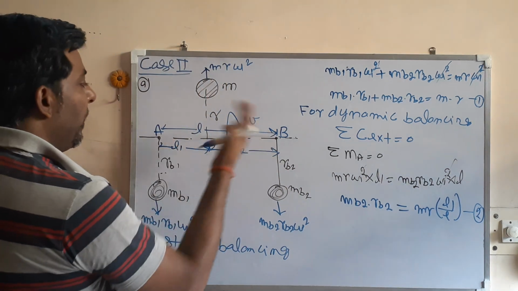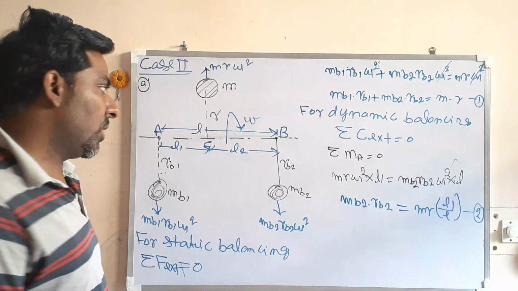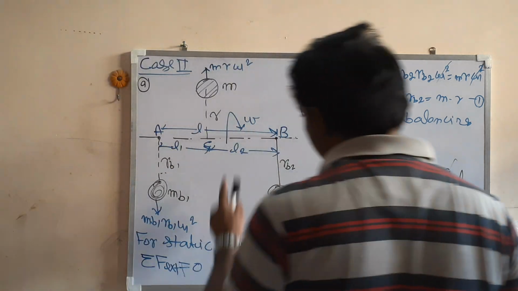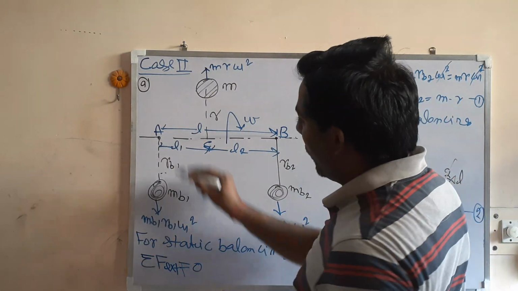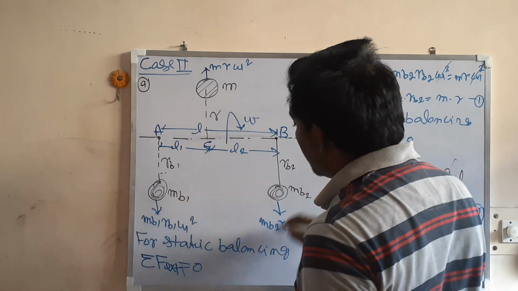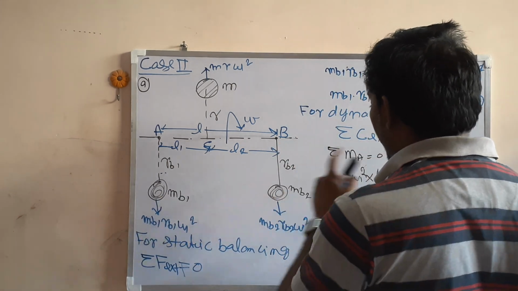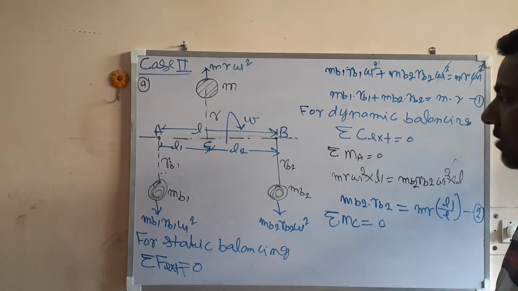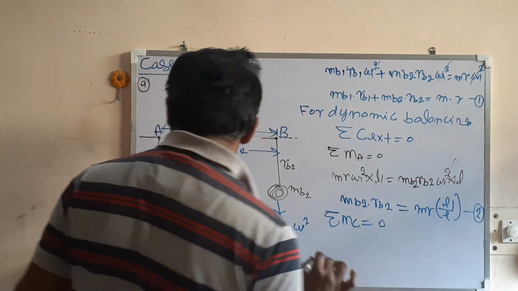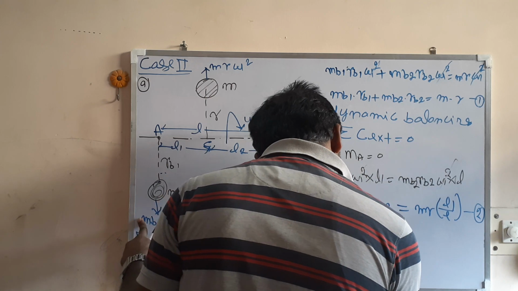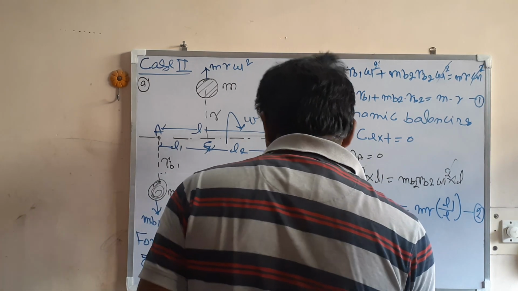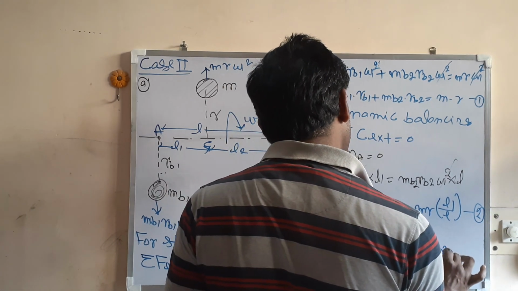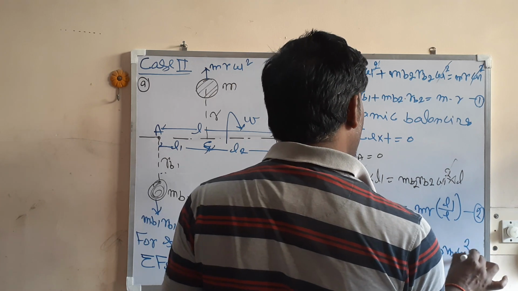Also you can take moment about B, or about C; moment about any point should be 0. Let us take moment about C. The moment of this force is counterclockwise and the moment of this one is clockwise, so they should be equal. So taking moment about C equal to 0, mb1 rb1 omega square into L1 is equal to mb2 rb2 omega square into L2.